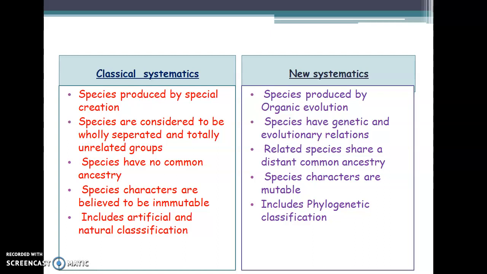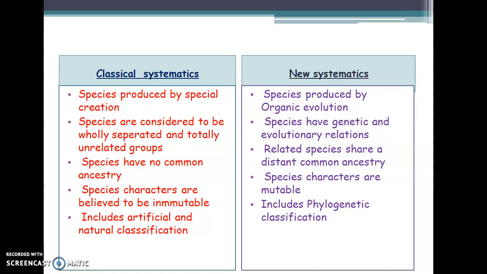Then the species were considered to be wholly separated and totally unrelated groups. Those organisms which come under one species are considered to be separated individuals, and they are not related with each other.